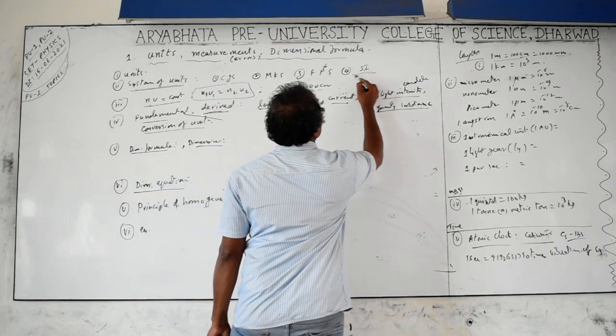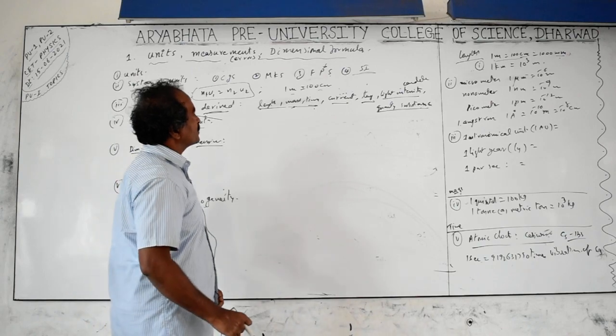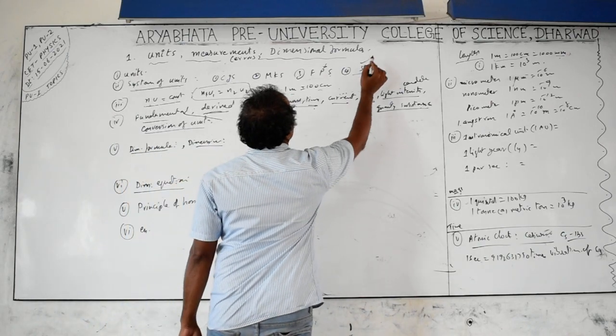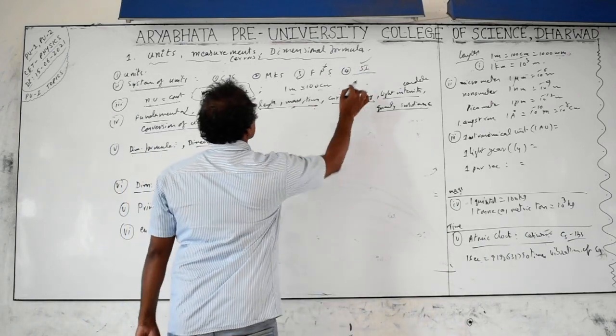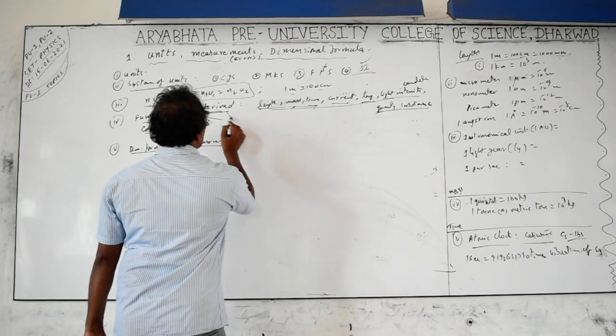Next is the SI system, called the international system, which is a standard system. International standard system is SI units. So this is supposed to be the scientific way to take units. In this SI system, these are the fundamental physical quantities which do not depend on other physical quantities. Then what are derived quantities?